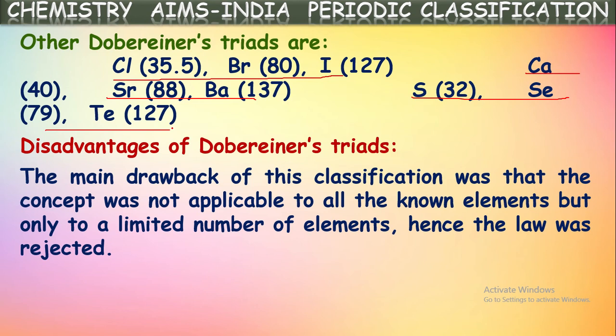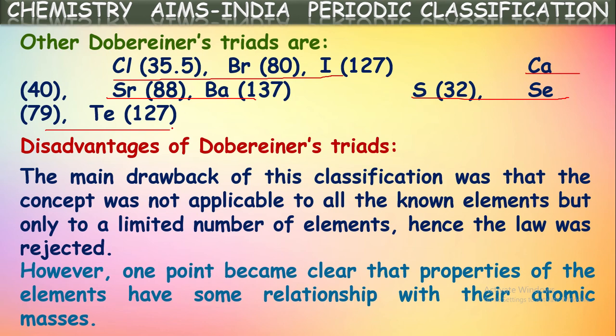He tried to classify the elements into sets of three elements, that is into triads, but he could not classify all the available elements, all the known elements at that time, into these triads. He could classify only a limited number of elements into triads. This is a major drawback, which is the major reason for the rejection of Dobereiner's triads.